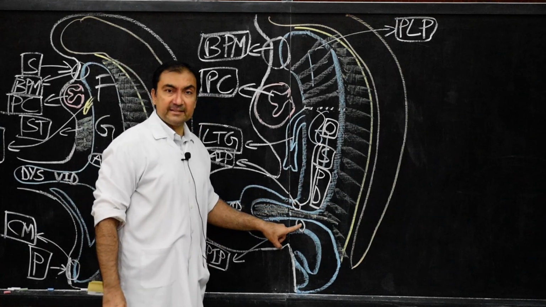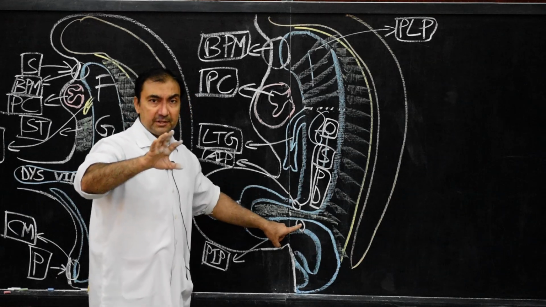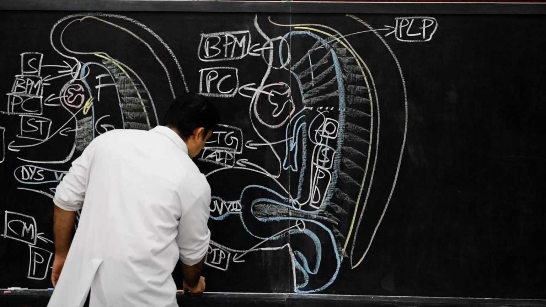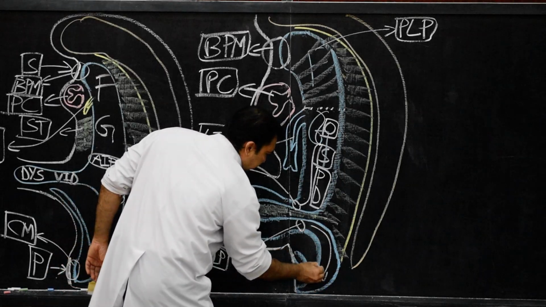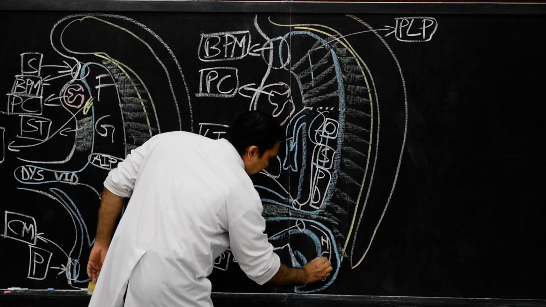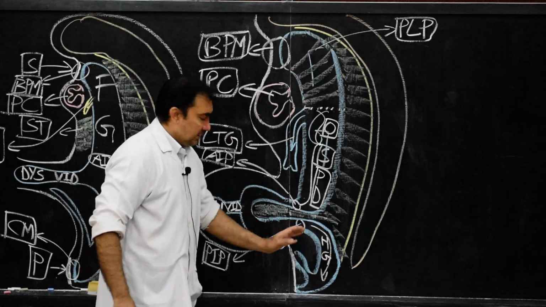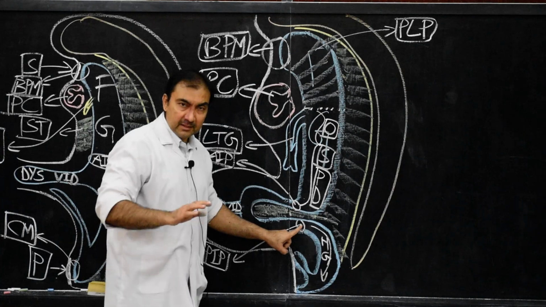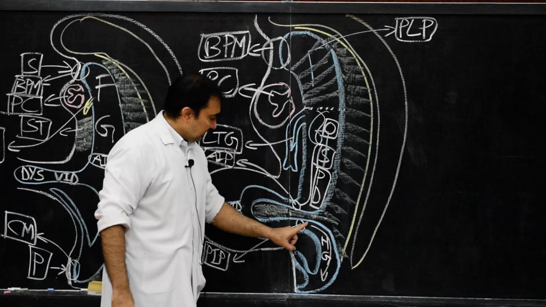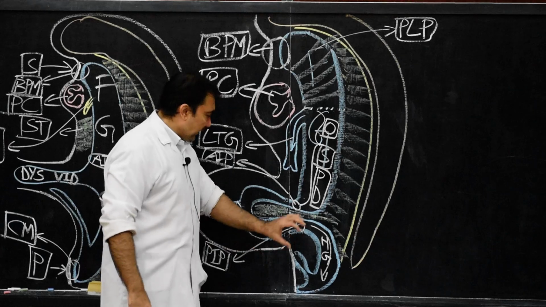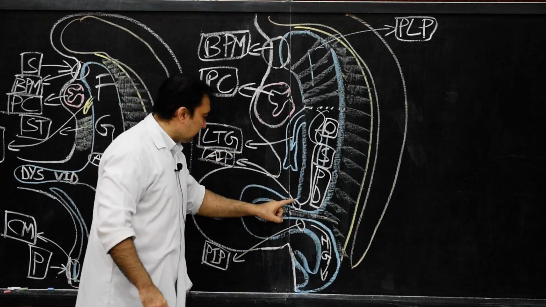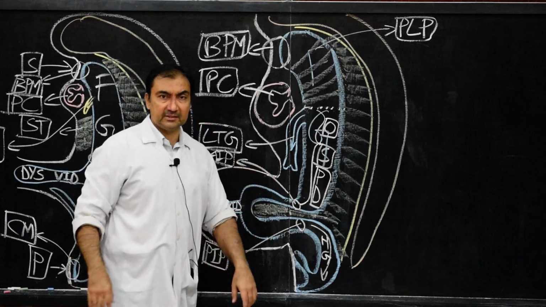What is the posterior intestinal portal? It is the junction between the midgut and hindgut. That means from here there will be starting off, this portion is the hindgut. The portion of the gut tube caudal to the posterior intestinal portal in embryological stage is known as hindgut. We are in the midgut segment. So the portion of the gut tube that is present between anterior and posterior intestinal portal is called midgut.